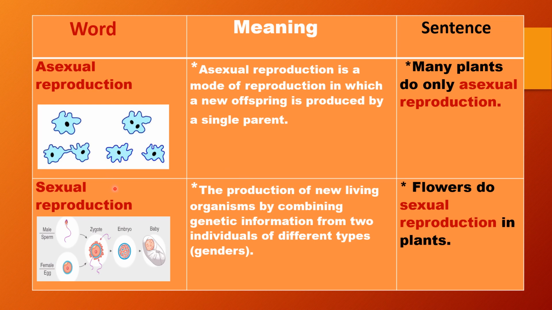The next is sexual reproduction. It means the production of a new living organism by combining genetic information from two individuals of different types or genders. It could be used in a sentence like, flowers do sexual reproduction in plants.